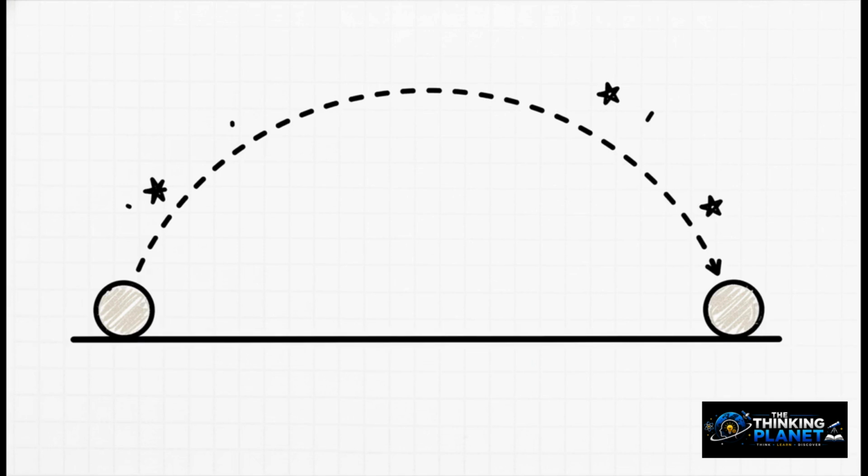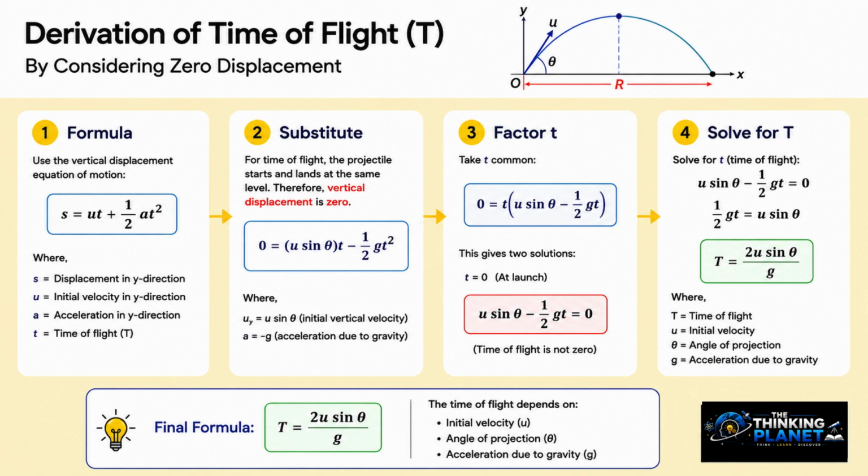Because it starts and ends at the exact same vertical level, its total vertical displacement at the very end of the trip is 0. It hasn't permanently moved up or down at all. Let's walk through how this completely different starting assumption plays out mathematically. We'll use the formula relating displacement, time, and acceleration.